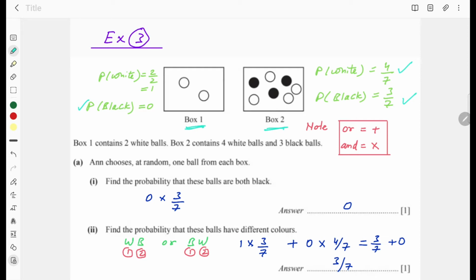The question says that Ann chooses at random one ball from each box. Find the probability that these balls are both black. So from box 1, the probability of getting black is 0, so you will write 0 from box 1.